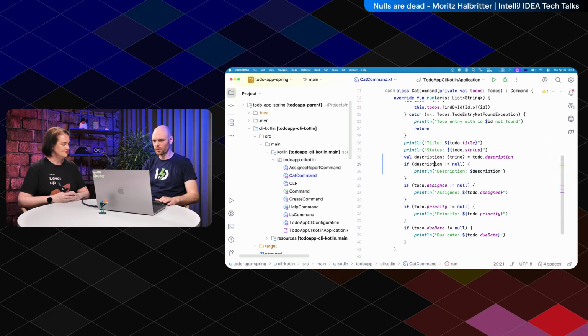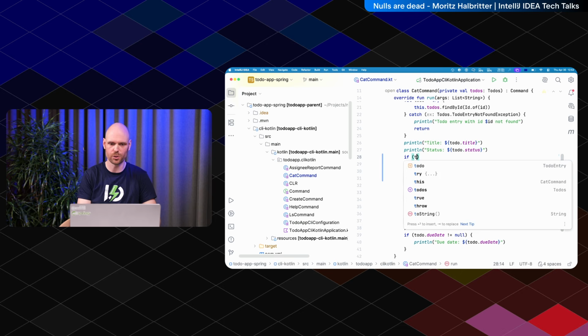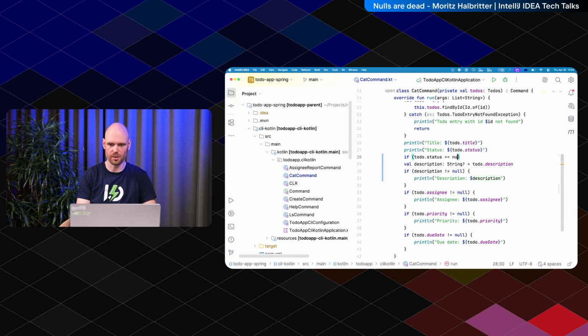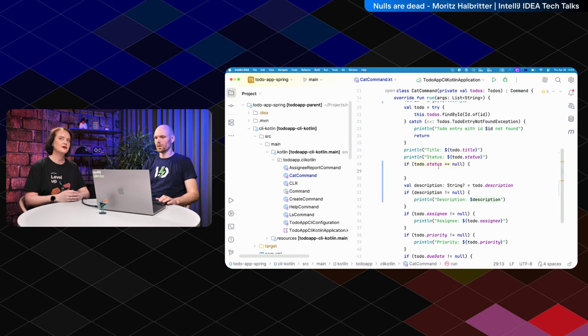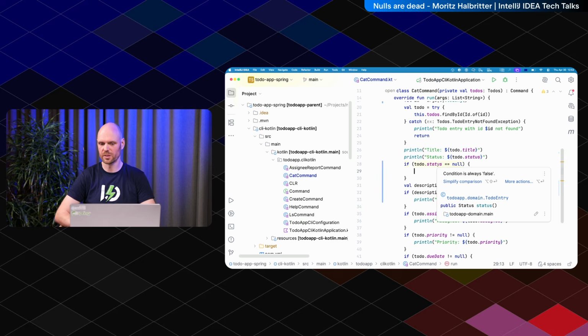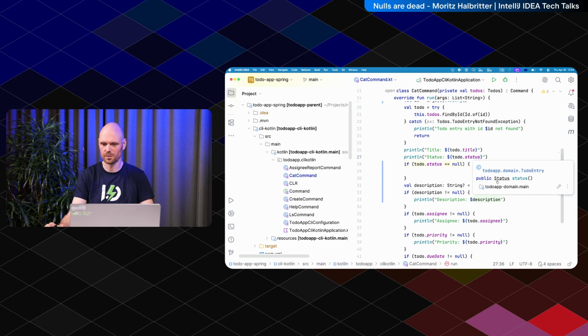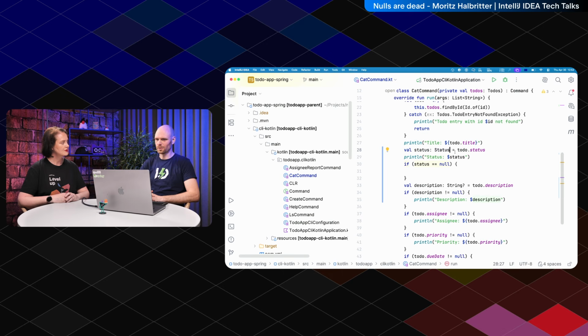So what we can see here now, for this description, we have to add this null check. And if we add, for example, a null check for if to-do.status is null, because status was non-null, IntelliJ will tell you, you don't need this check. Condition is always false, which means you don't need this check because this type here is actually a non-nullable type. And if we look at it, you can see there is no exclamation mark, no platform type. So this is a non-nullable type. Cool. This is how it works with Kotlin.